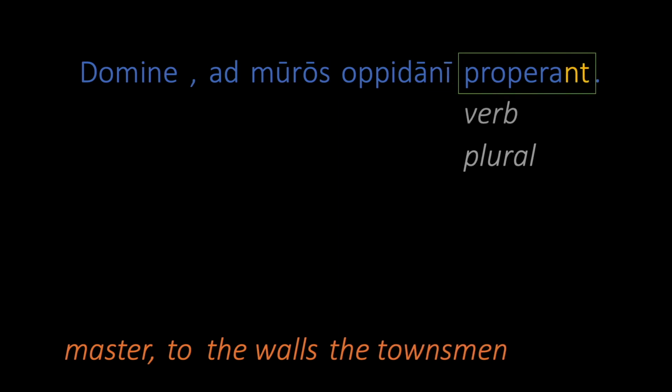Properant is a verb. Its form is plural, which validates our choice of opidani as the subject. It means hasten. That gives us master, to the walls the townsmen hasten, which sounds pretty good already, but we can make it sound a little less archaic by saying, master, the townsmen hasten to the walls.